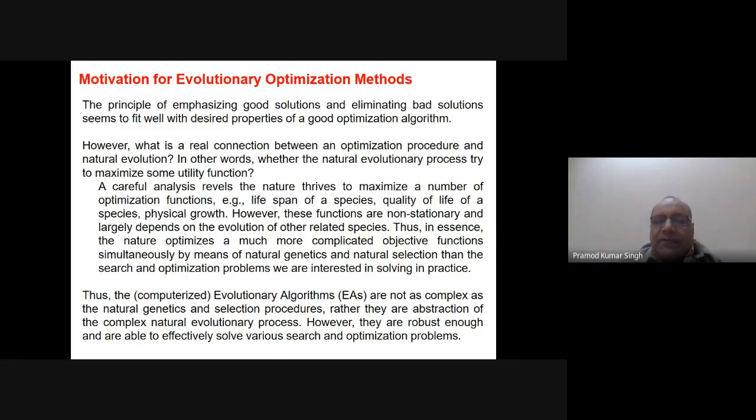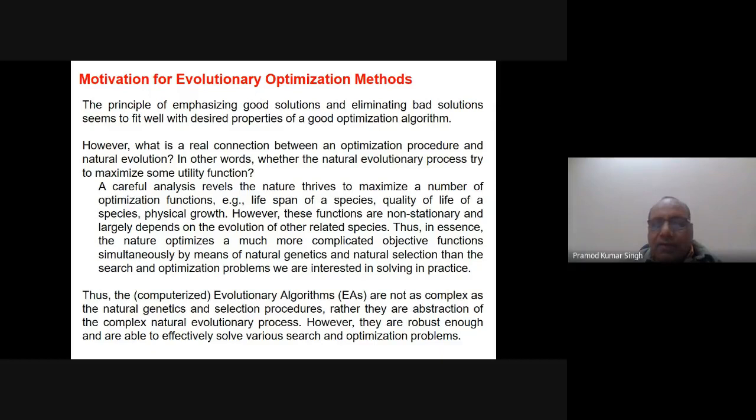In other words, does the natural evolutionary process try to maximize some utility function? Is there some utility function in nature which nature tries to maximize? What's written here is that a careful analysis reveals that nature tries to maximize a number of optimization functions. Not only one, rather a lot of optimization functions which nature tries to optimize. For example, the lifespan of the species, the quality of life of a species, physical growth, etc.